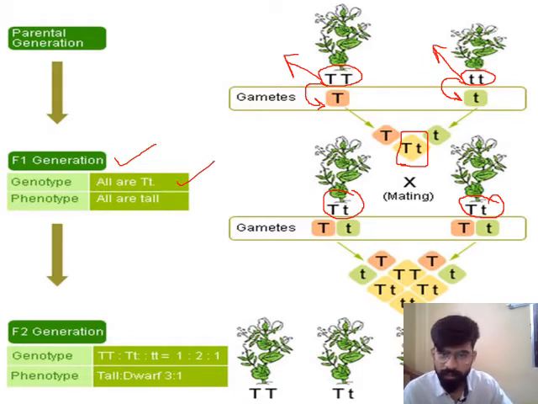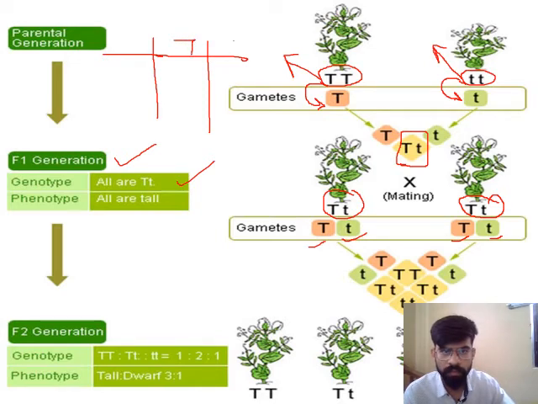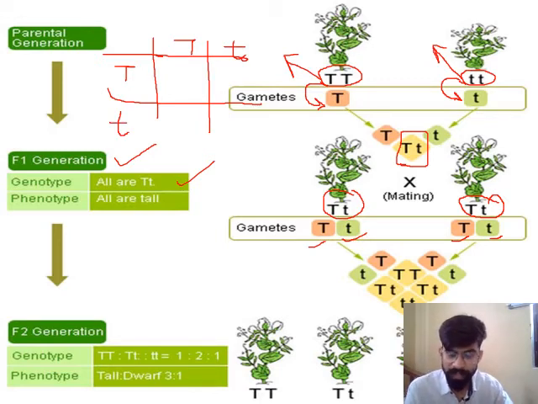Capital T small t will produce two types of gametes, capital T and small t, and the second parent also produces two types of gametes, capital T and small t. These are the gametes produced by the first generation parents.